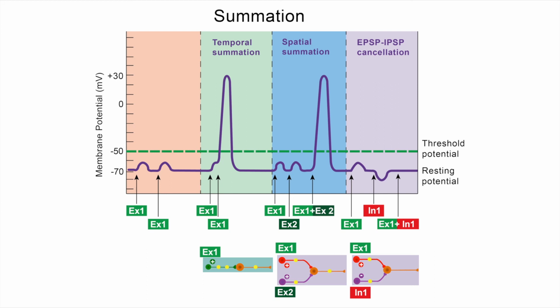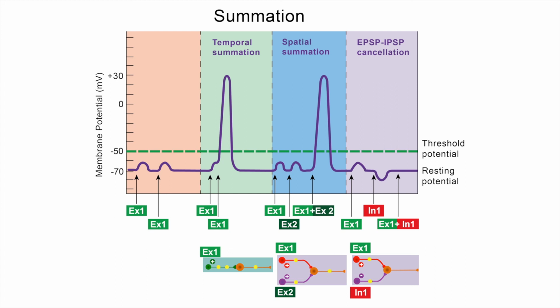So one way you can get to threshold is if you have input from one neuron that fires quickly. So it's sending EPSPs very rapidly. And if they're sent rapidly, then the EPSPs can essentially add, before each EPSP decays away.